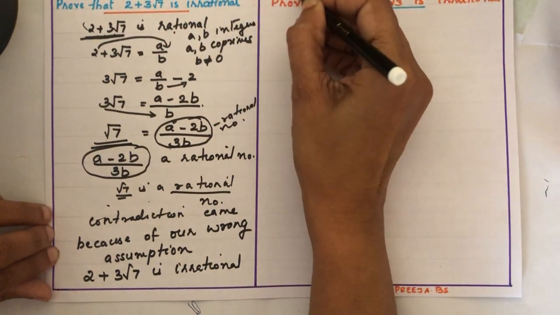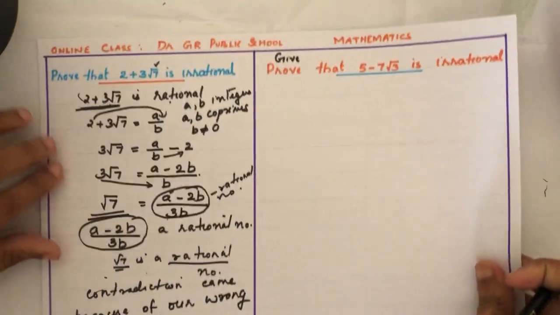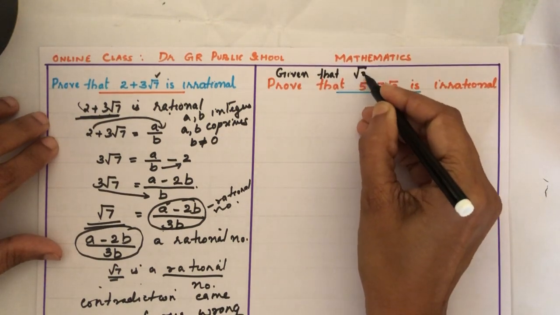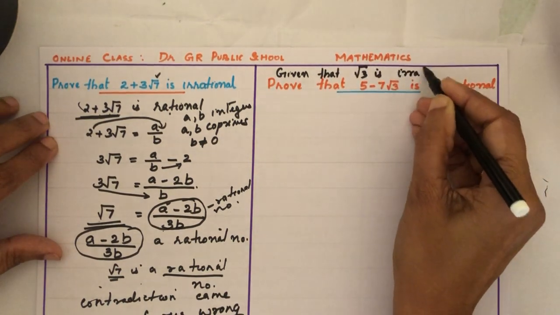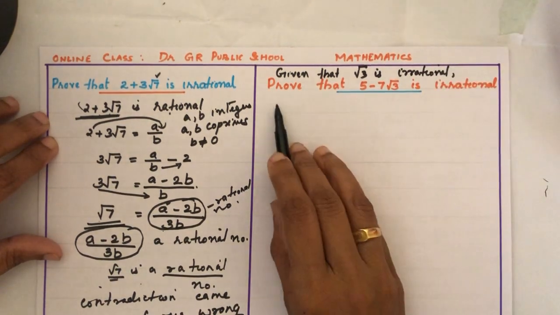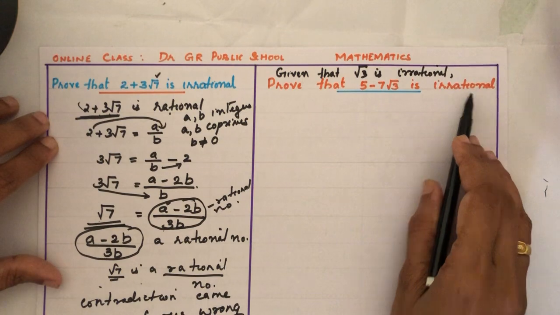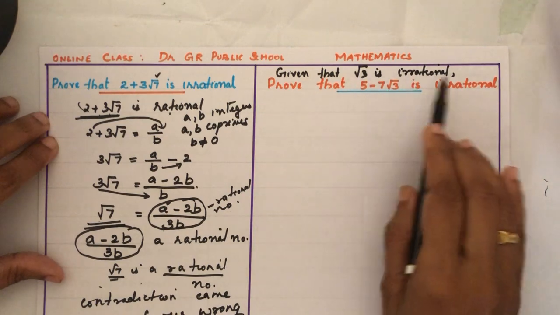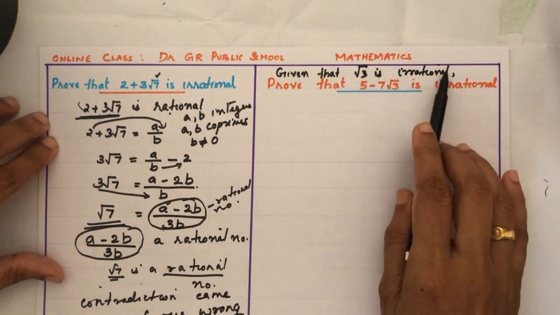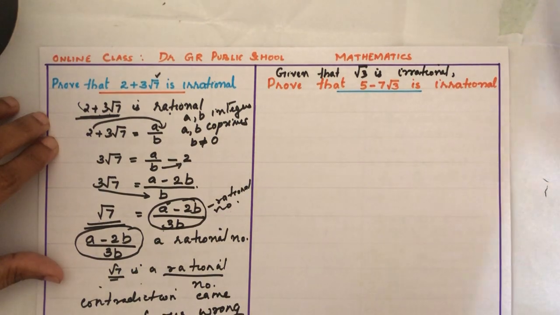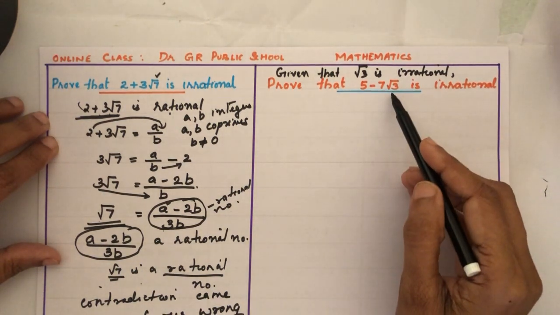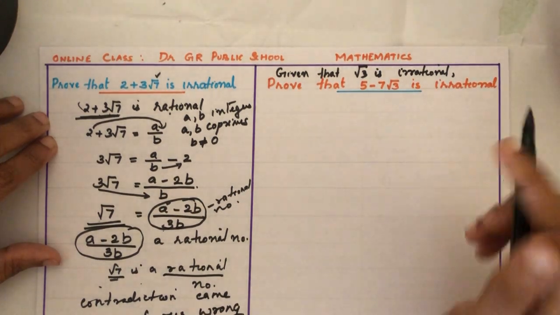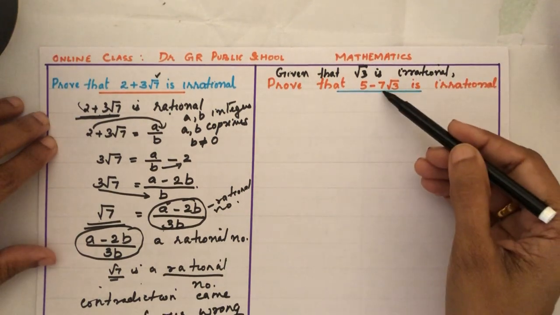Given that root 3 is irrational, then prove that 5 minus 7 root 3 is irrational. If it is given like this, no need to think about the proof of root 3 is irrational. If it is not given in the question, first you have to prove this one, root 3 is irrational. What we have discussed, that proof you have to write first. Then you have to start this question.